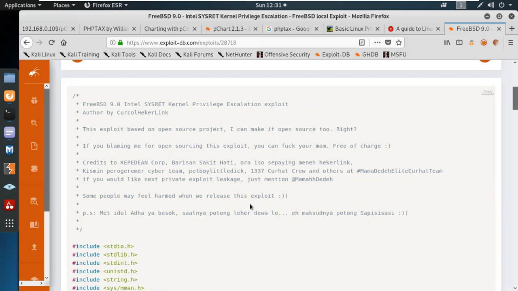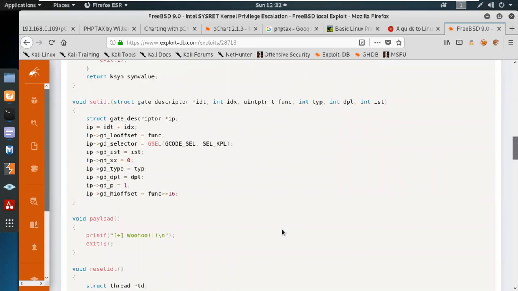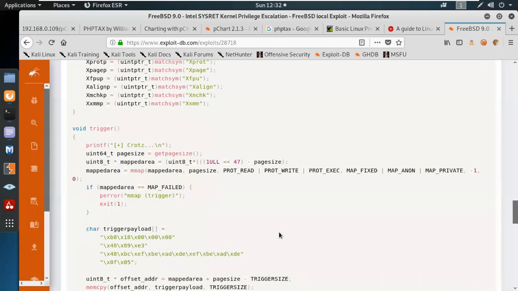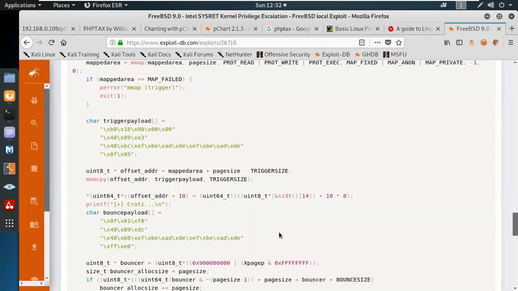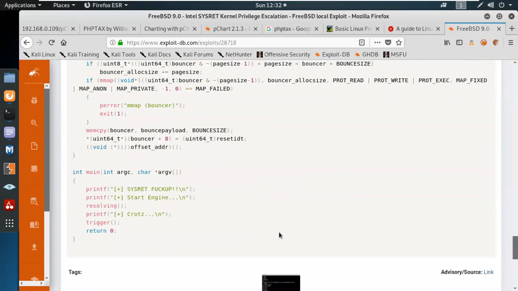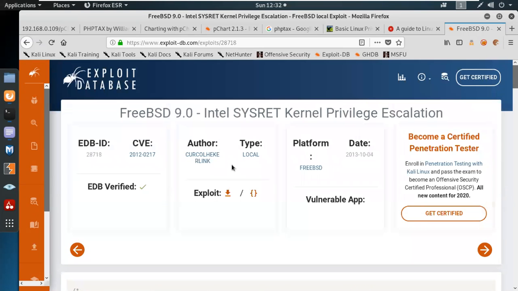You can see over here they have given the proper path. Some of them may feel harmed when we release this exploit. So this is a proper C program, a C program file which is over here. So let's try over here whether this one works or not.